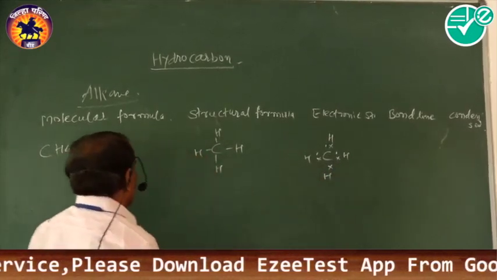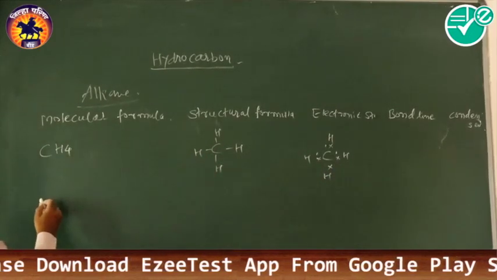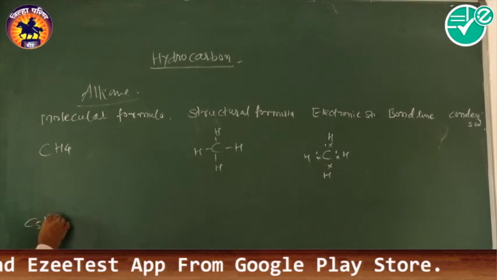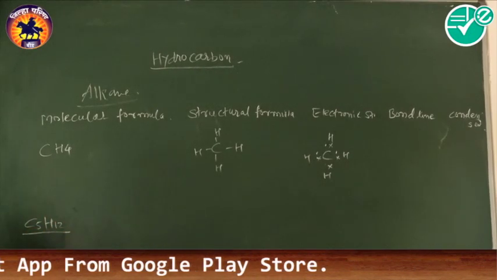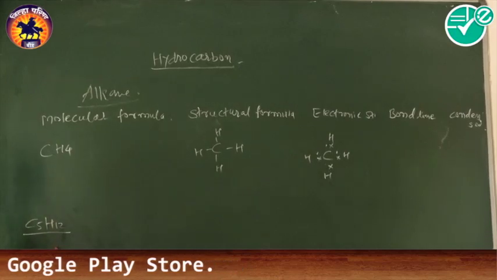Then another example, we take pentane, C5H12, that is the molecular formula of pentane.